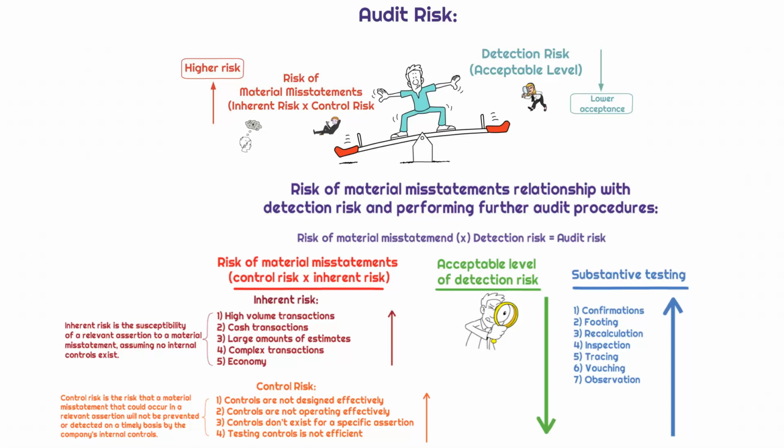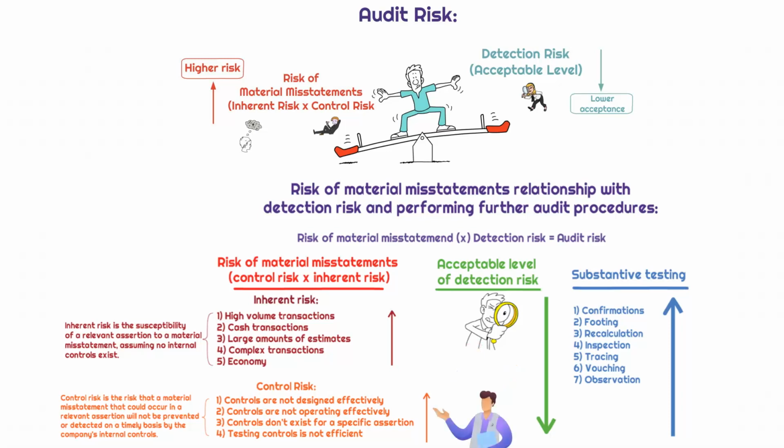So if the company has high volume transactions or cash transactions, large amounts of estimates, if they have complex transactions or the economy is sort of weird, that means inherent risk is going to be high. A bunch of transactions or complex derivatives thrown into the mix of the client that we're auditing is going to make this more challenging for us, which increases the risk that we're going to come to the wrong conclusion. That, at the highest of levels, is what we're worried about.